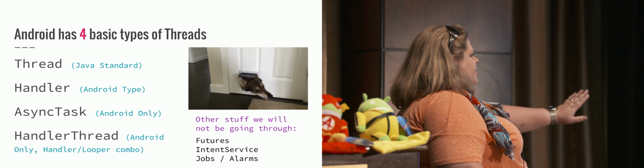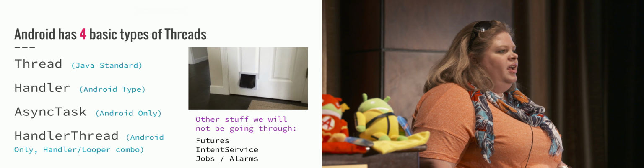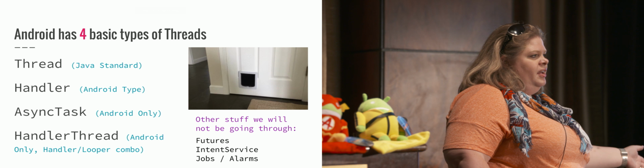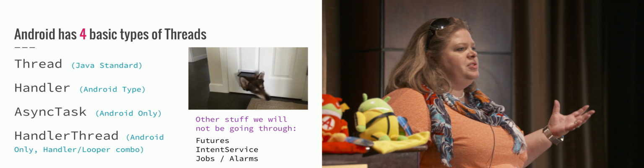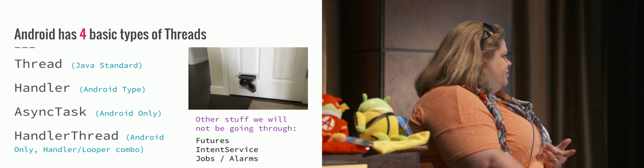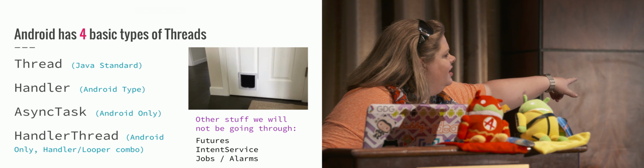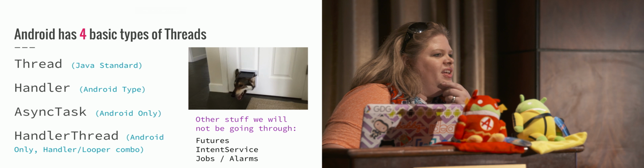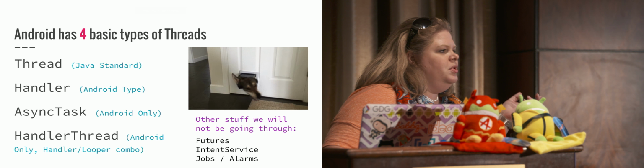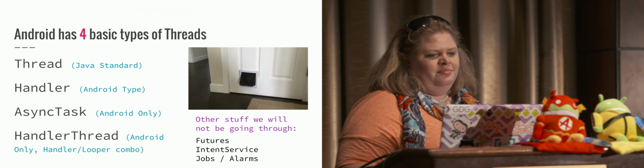But the things we're not going to be going through are futures, intent service, jobs, and alarms. The reason is that they are all, at their heart, derivatives of one of these 4 categories. As long as you know how one of these 4 categories works, then you can understand what's actually going on in the background for things like futures, intent service, jobs, and alarms. Now, what you also see here is, wow, there's a lot of things that are Android specific. If we look at everything that's even mentioned on that page, only one of those things is actually a Java standard. And it's the most simple one.